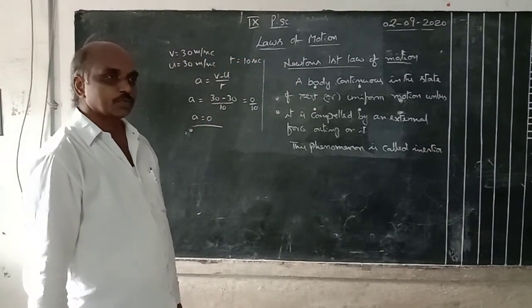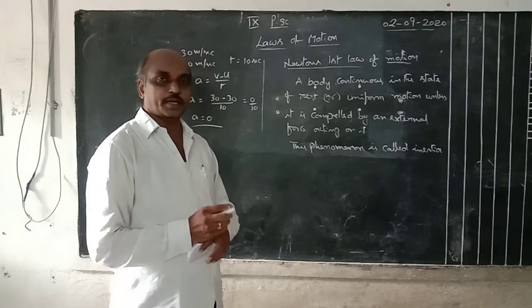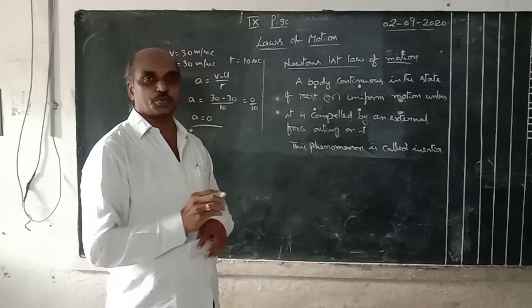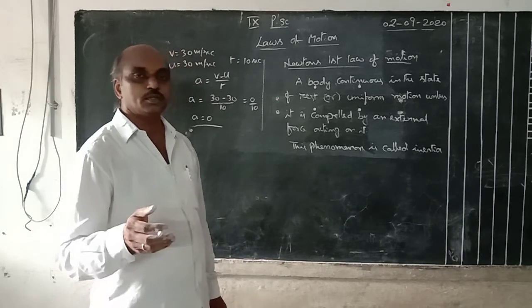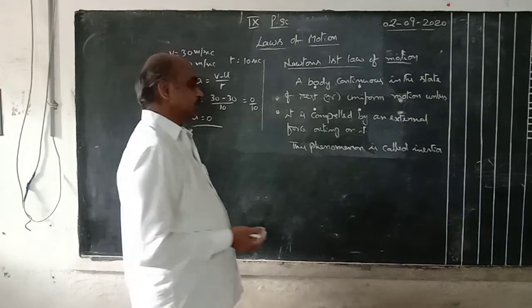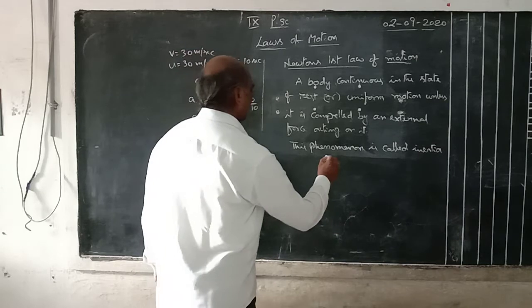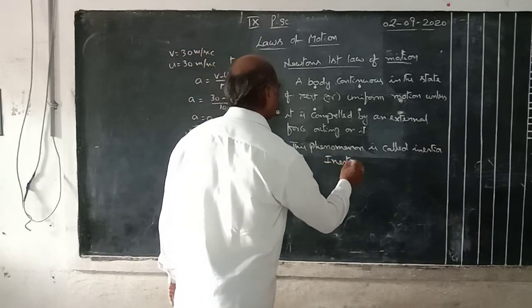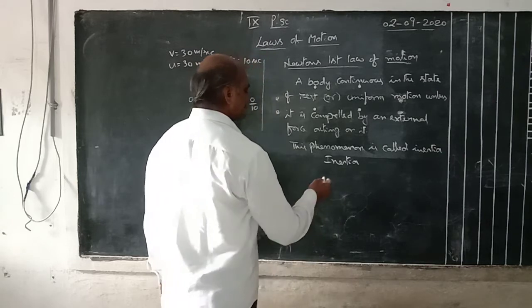Suppose, for example, a book is there on the table. There is no force acting. The book is always in the rest position only. There is no change in its position. Suppose you apply some force on it, then only the position of the book is changed. This property, this phenomenon, is called inertia.